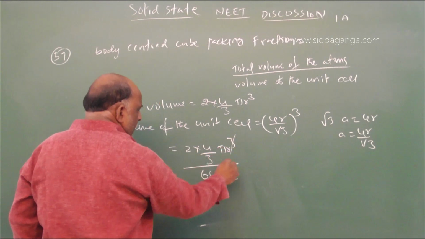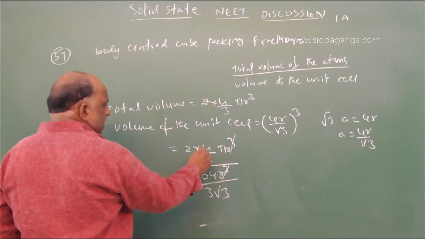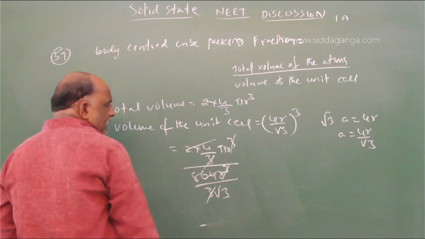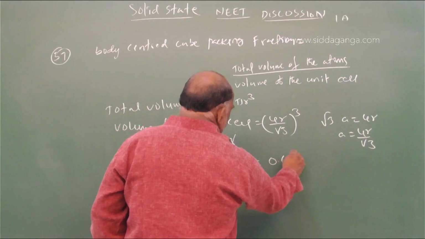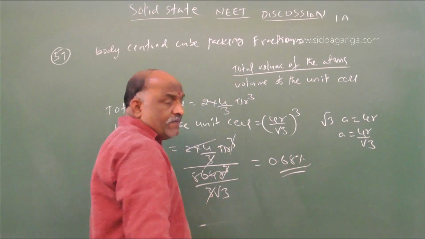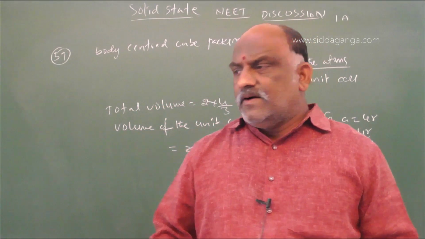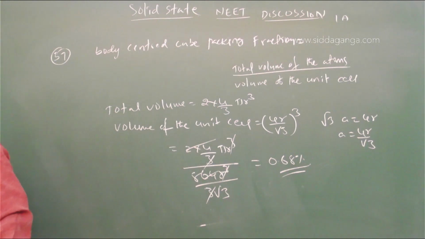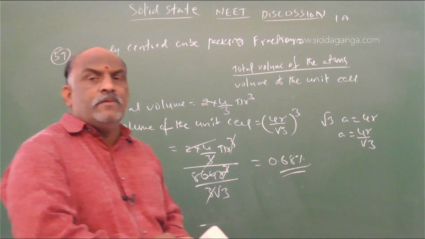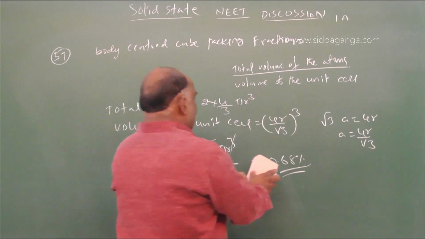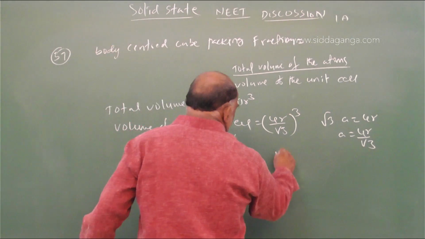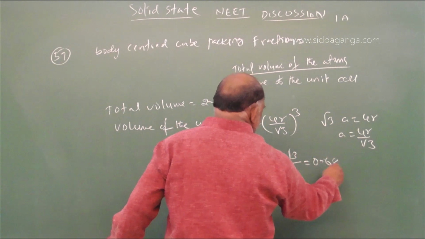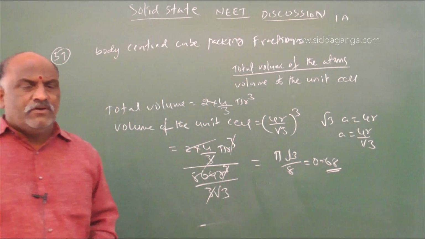The r cube cancels, 8 to the 16, 4 to the 8, 8 8s are 64, and the 3 gets cancelled. After simplification we get 5 into root 3 by 8, which is nothing but 0.68. 0.68 is the packing fraction of the body centered cube.